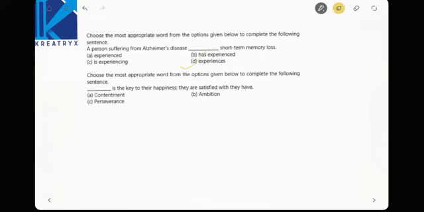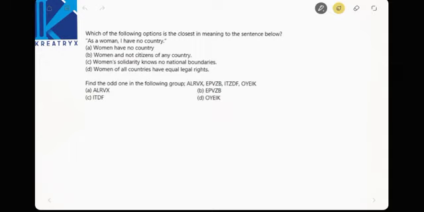Now, dash is the key to their happiness. They are satisfied with what they have, right? What is the best word to be there? Perseverance, ambition? No. Contentment. Contentment is nothing but a state of happiness. Contentment, a state of happiness. So the meaning itself explains the remaining thing, right?